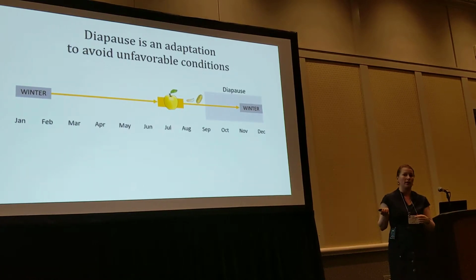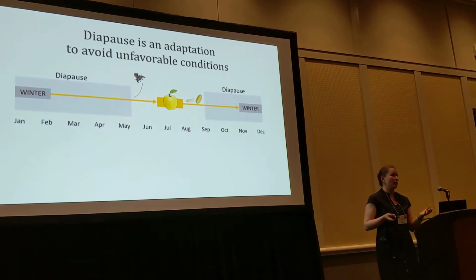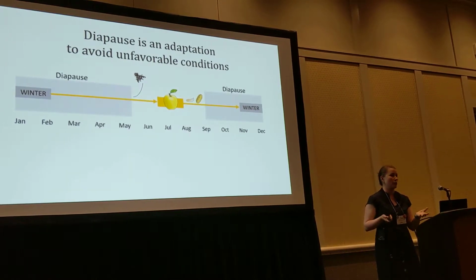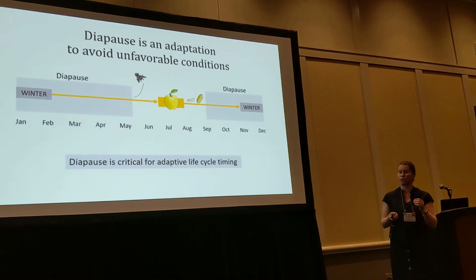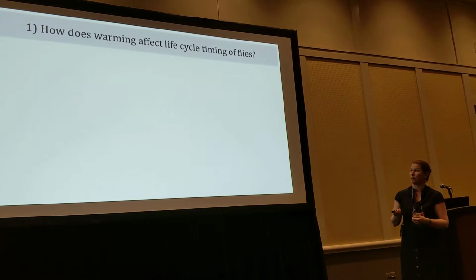But if they go through diapause and delay their development before and after winter, then they reach reproductive maturity right before this fruit is available for them. So diapause is critical for adaptive life cycle timing. Our first question was how warming affects life cycle timing in the flies.